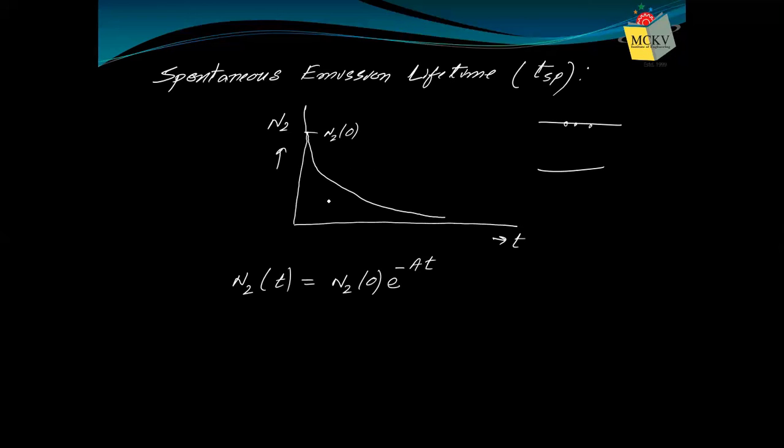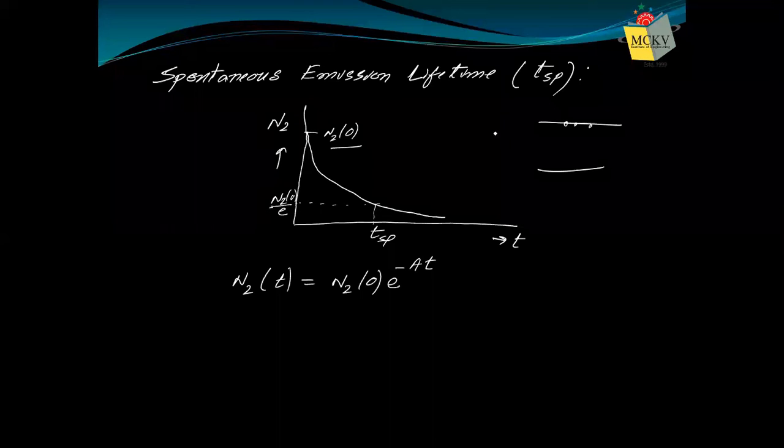Then what would be that number? Suppose that number will be N2 0 by e. That means 1 by e times of this number will be achieved at a particular time. That time is called spontaneous emission lifetime. Understand? This N2 0 is the number of atoms initially present in energy level, say E2. This is our energy level E2. This is the number of atoms present here. Now with time this number will decay.